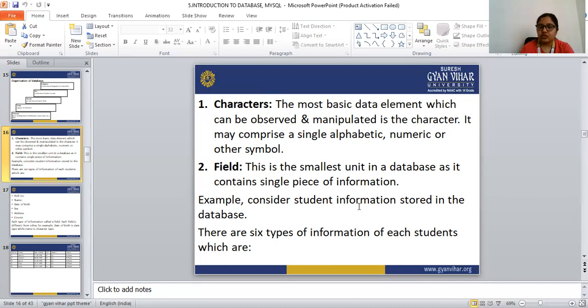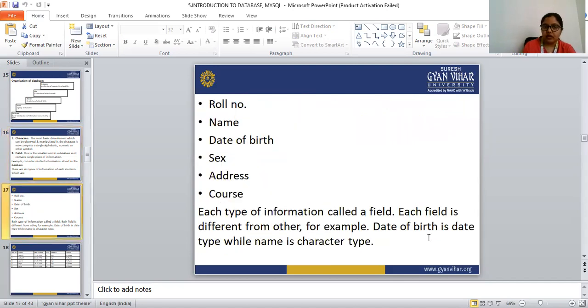Example: consider student information stored in the database. Here we are going to see one example. We are storing the students' information in the database. There are 6 types of information for each student, like roll number, name, date of birth, sex, address and course, in which course they are studying.